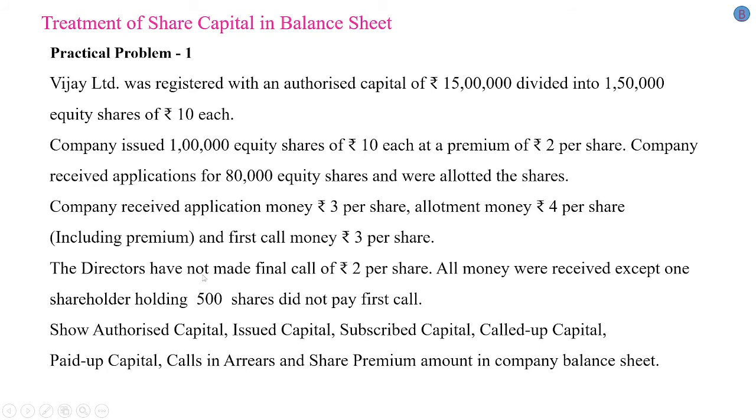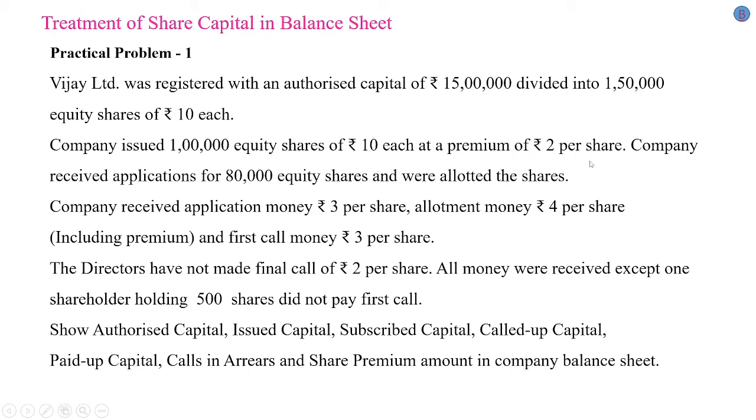The directors have not made the final call of rupees 2 per share. All money was received except one shareholder holding 500 shares did not pay the first call. Show authorized capital, issued capital, subscribed capital, called up capital, paid up capital, calls in arrears, and share premium amount